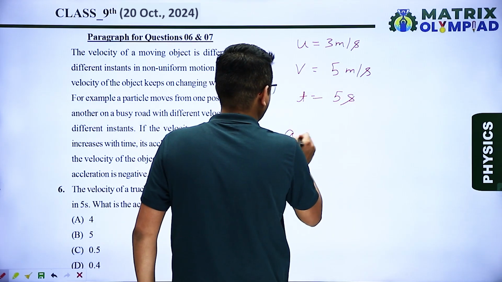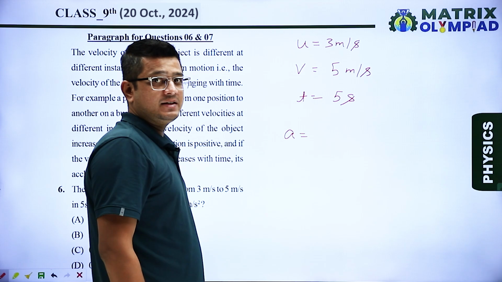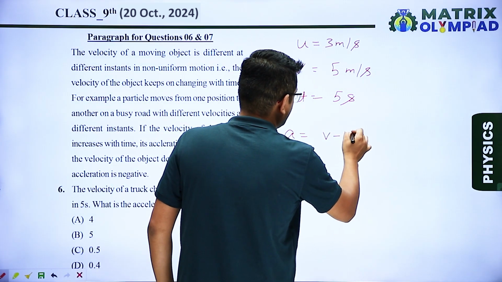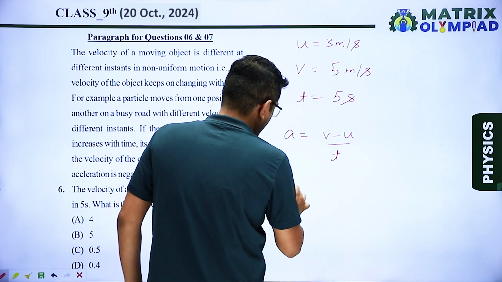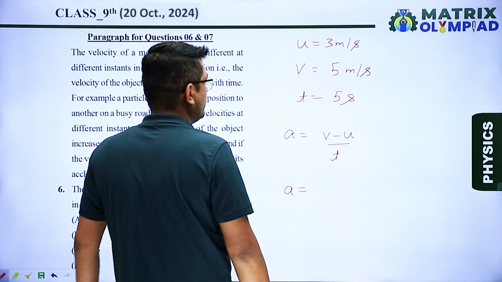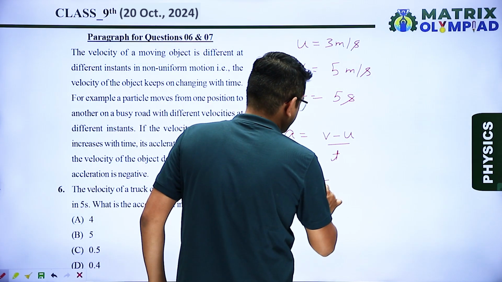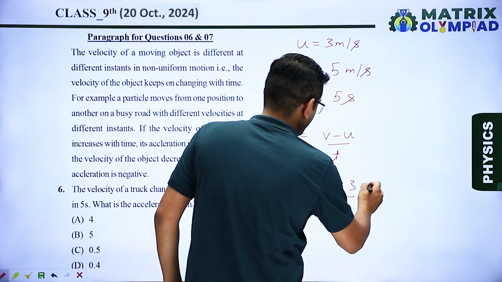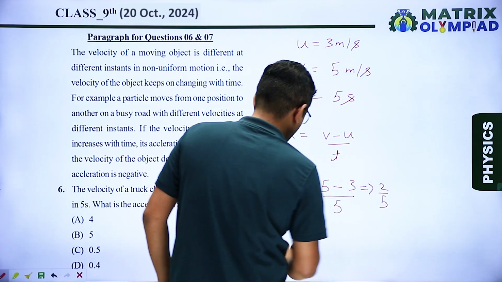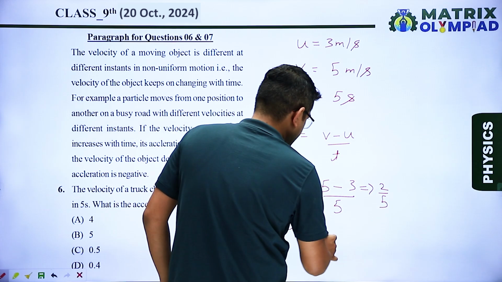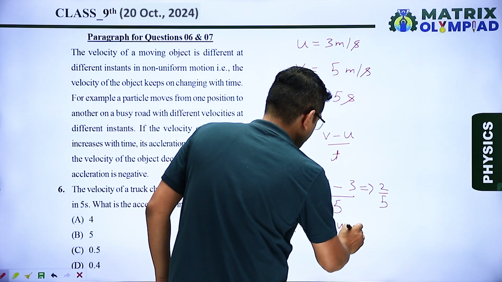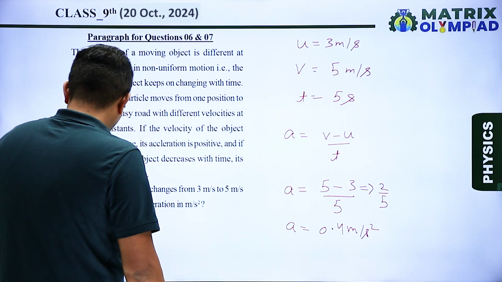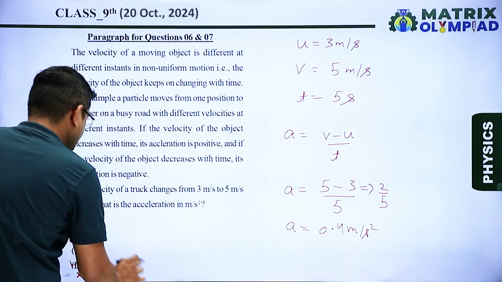We have to calculate the value of acceleration. We know that acceleration is given by change in velocity with respect to time, so it will be given by v minus u divided by t. So now putting the values of v, u and t, we have v, that is 5 minus 3 divided by 5. So we get 2 upon 5. On solving this, we'll get 0.4 meter per second square. So option D is our correct answer.